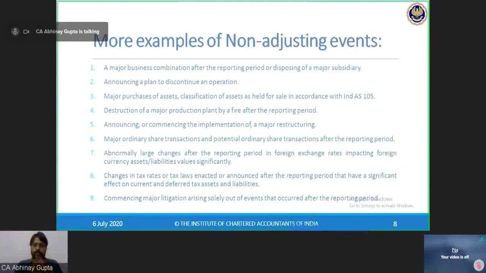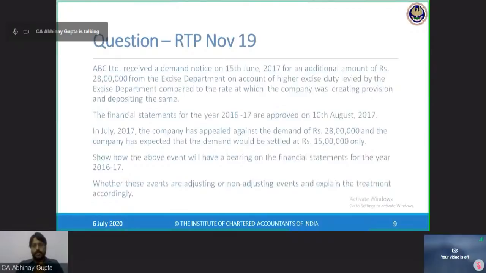So I hope I have explained many examples to make the concept very clear. Hope there is no doubt left about the adjusting and non-adjusting events. And now I am proceeding with further slides. First of all, we will do a question which is from RTP for November 19. Let's do this question.